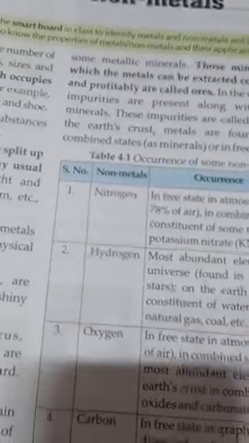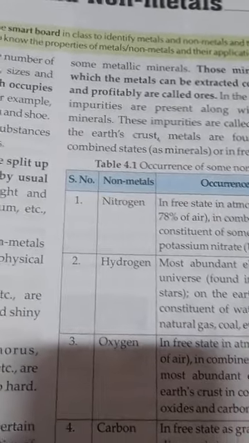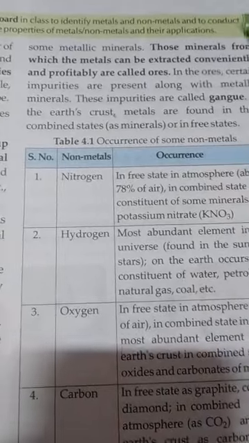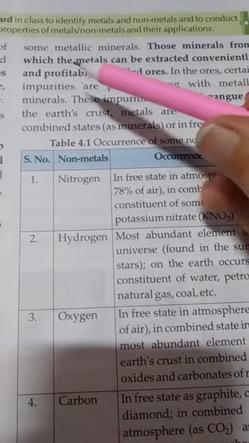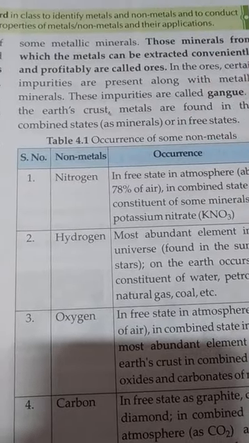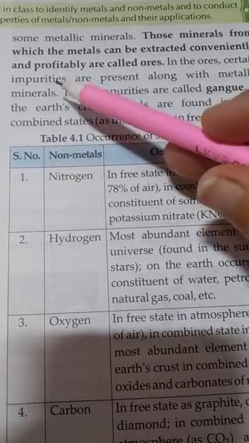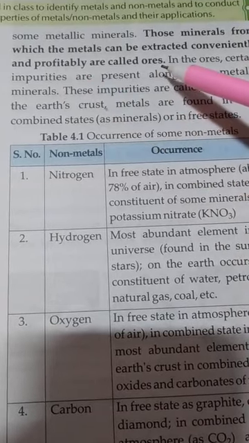Different rocks have different metallic materials. Those minerals from which metals can be extracted conventionally and profitably are called ores.